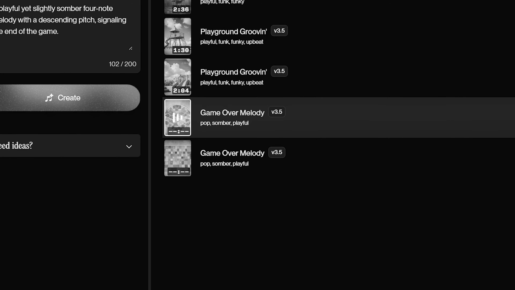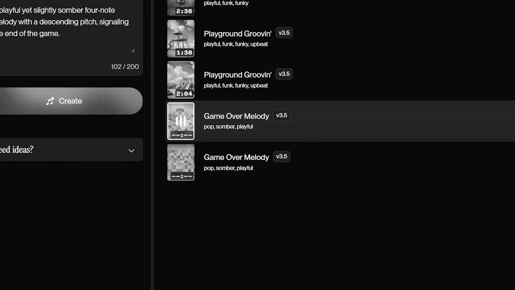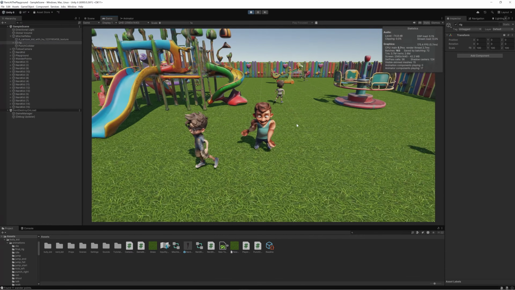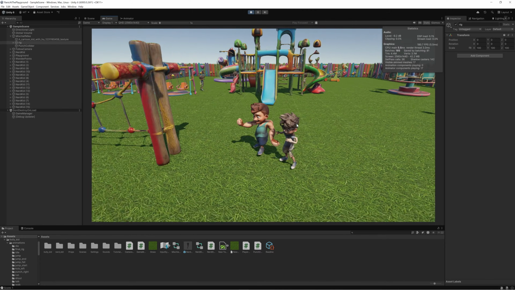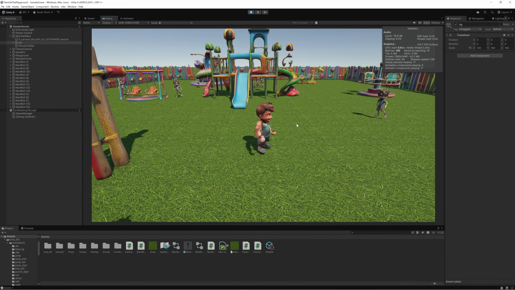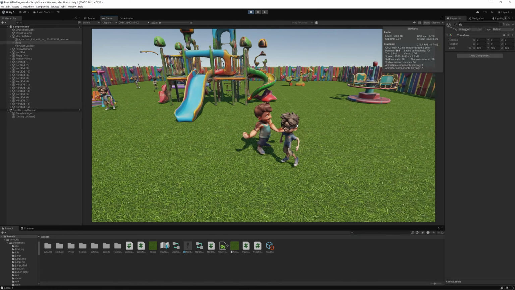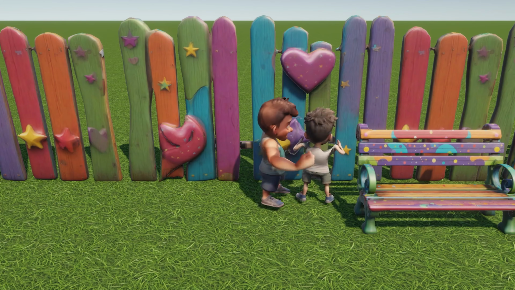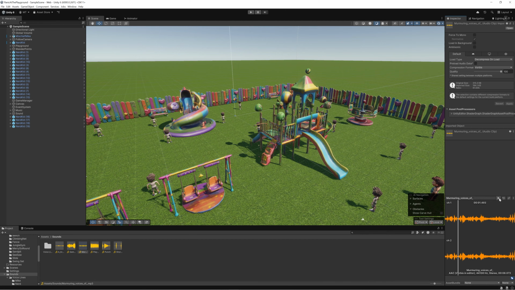Then it was time to start implementing those sounds in the game, which was no problem for ChatGPT. Let's see how this punching sounds. It sounds shippable. Next, we added the creepy playground ambience and the background music.